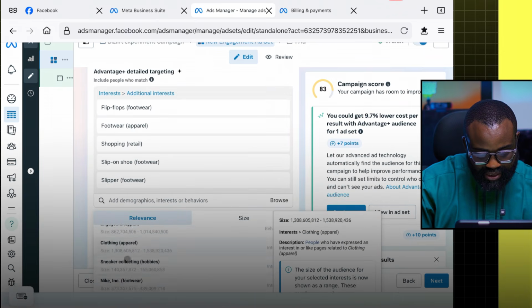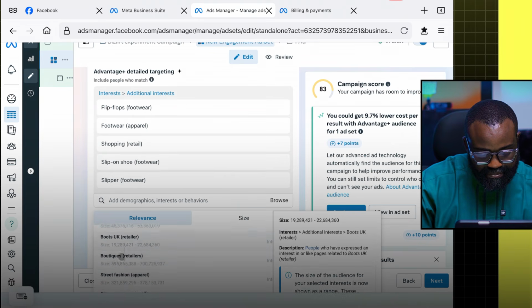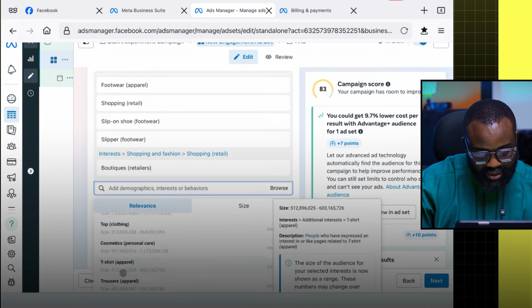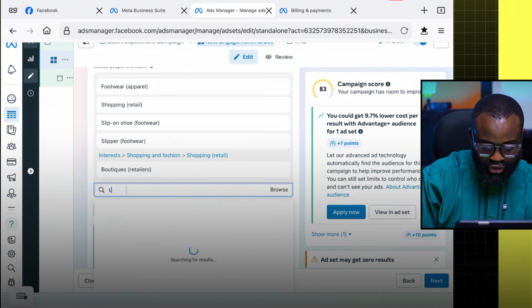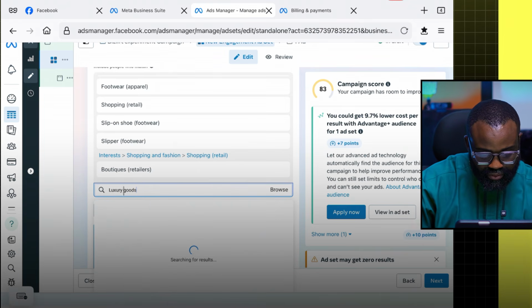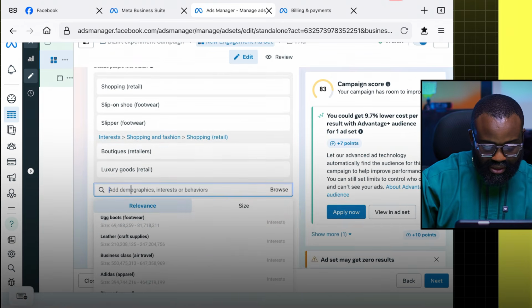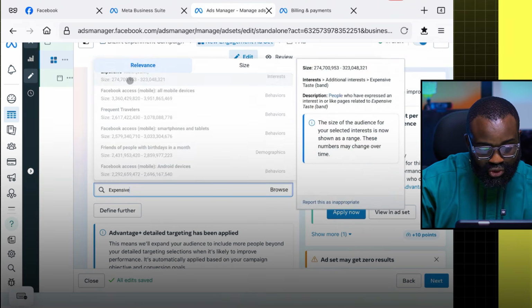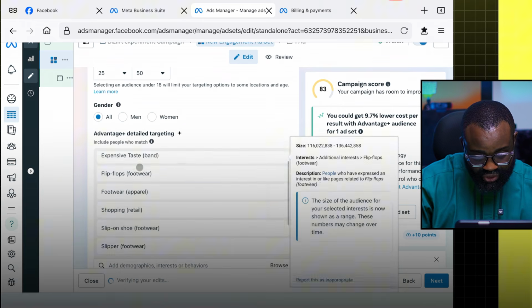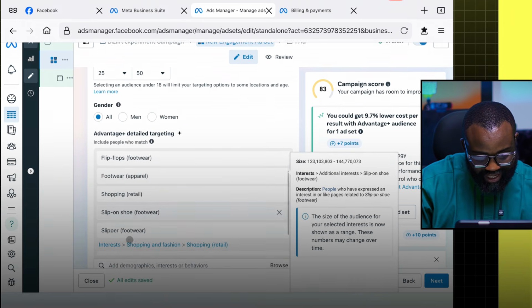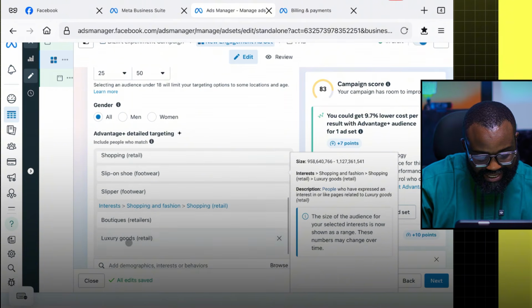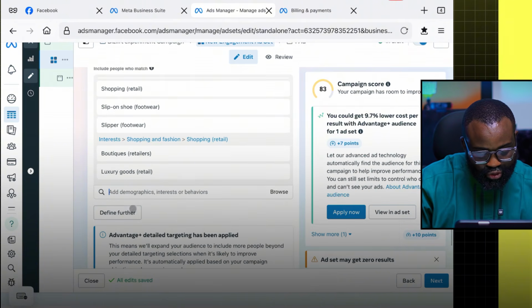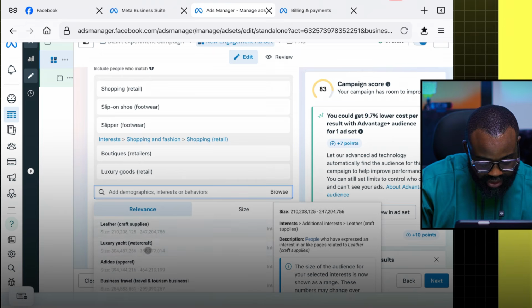Then let's scroll down. Let's see what can we add again. Let's add boutiques. Let's add luxury goods. Let's add expensive taste. Let's just make it about 10, right? That's what we said we're going to do. So let's count together. 1, 2, 3, 4, 5, 6, 7, 8. So 8. We need 2 more. Let's add 2 more.